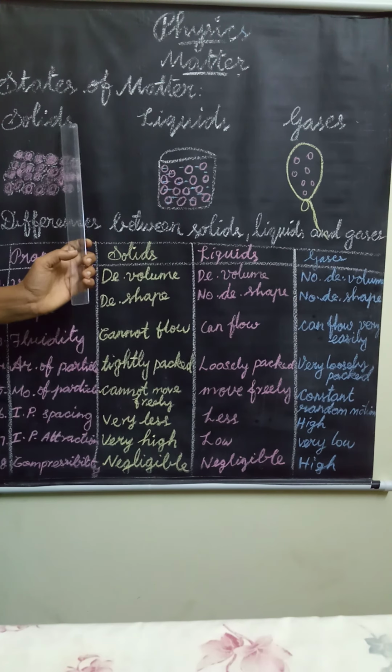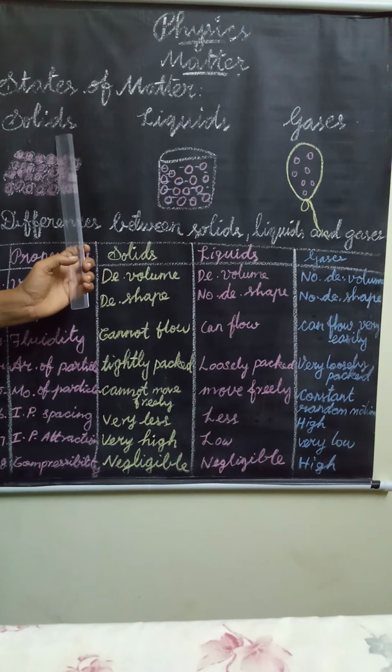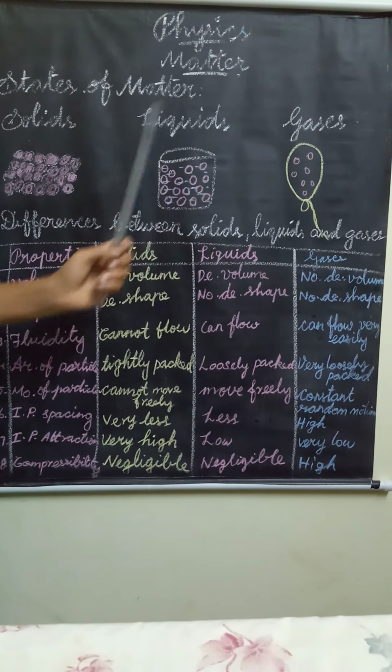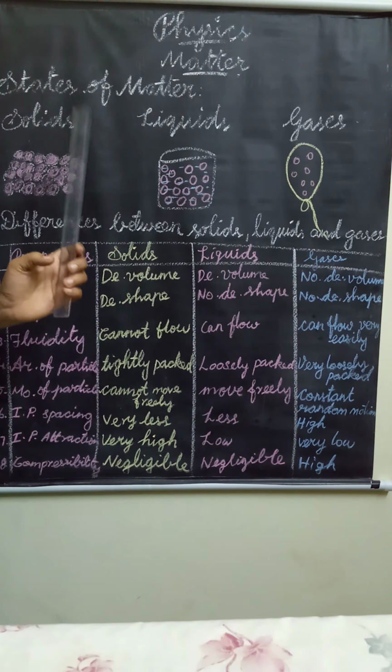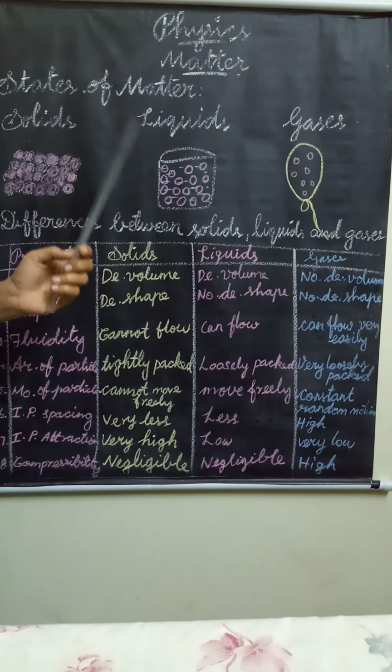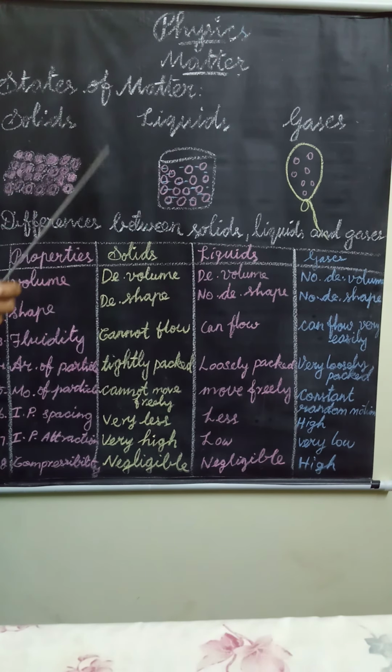Now we have studied the states of matter. What are the states of matter? Solids, liquids and gases. Do you know the fourth state of matter? In the last class we studied about plasma. Yes, plasma is the fourth state of matter. It is an ionized gas in which both ions and electrons are present. It is created by providing enough energy to a gas so that some of its electrons leave their atoms.